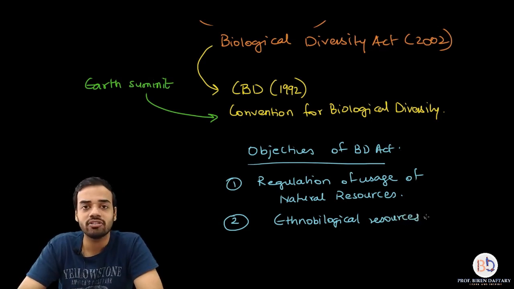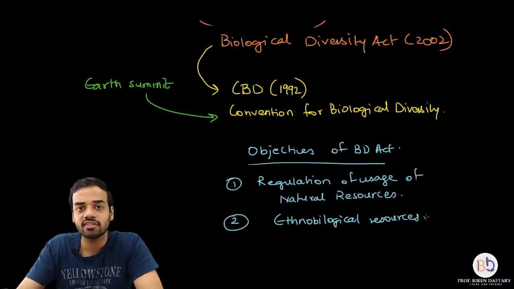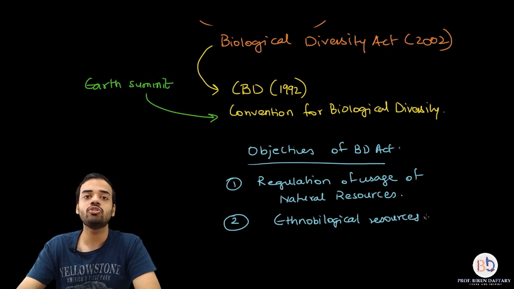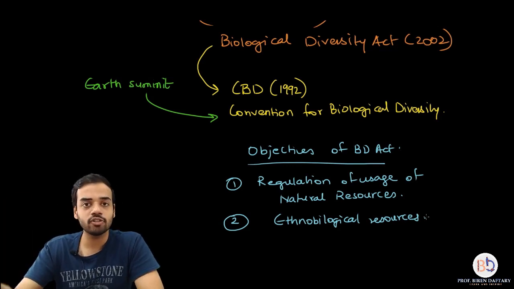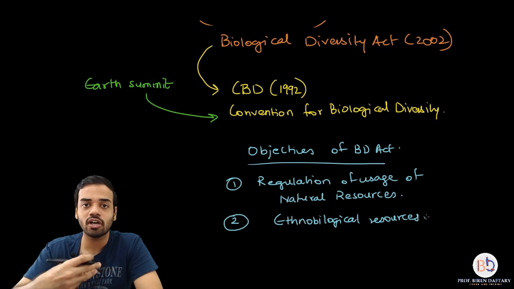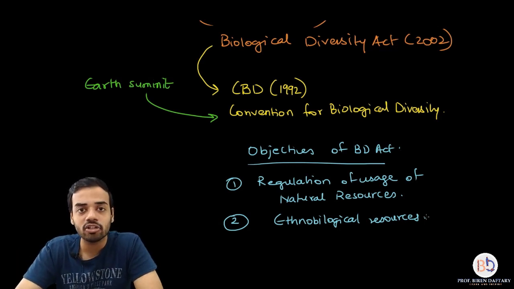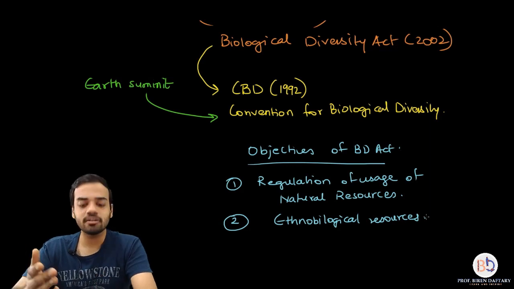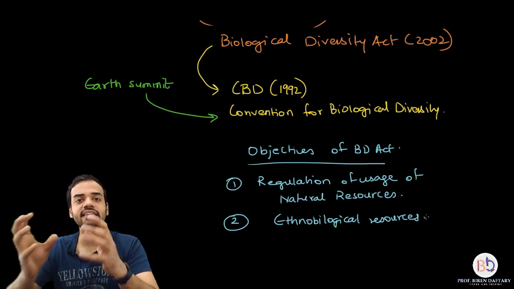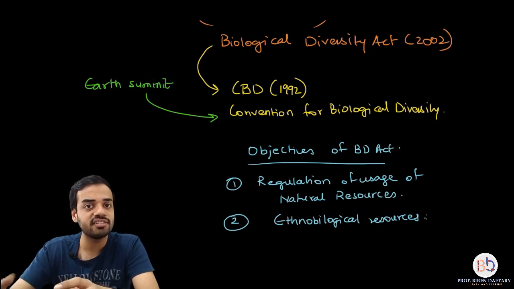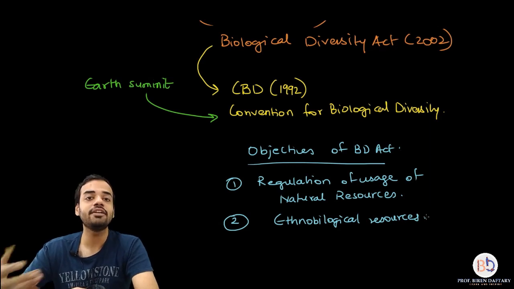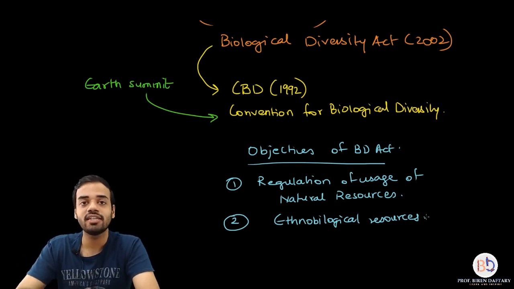What are ethnobiological resources? Biological resources are the living resources which human beings use. For example, all the animals, plants, and microorganisms that we human beings use for our purpose, for our help, or for our survival. These resources are called biological resources. What are ethnobiological resources? There are many different human races, right? And each type of human race uses these resources differently. Each culture uses resources slightly differently compared to another human culture. That is called ethnobiological resources.